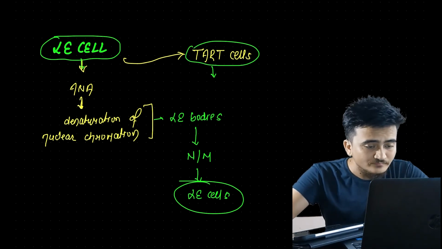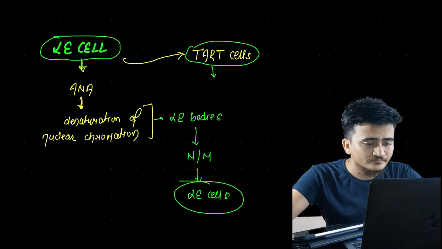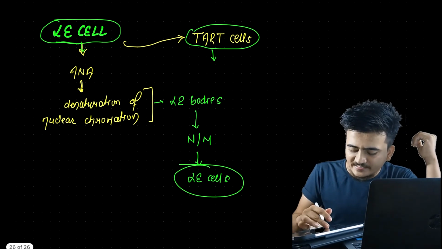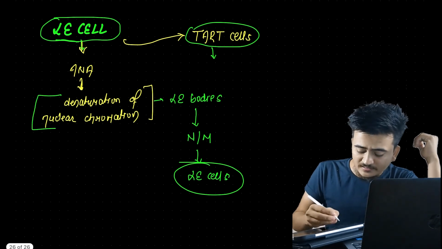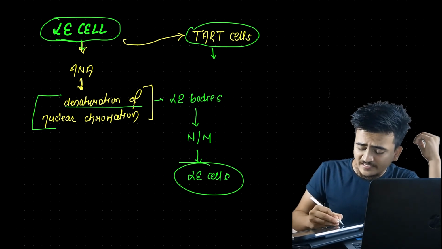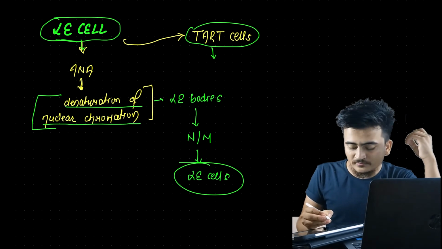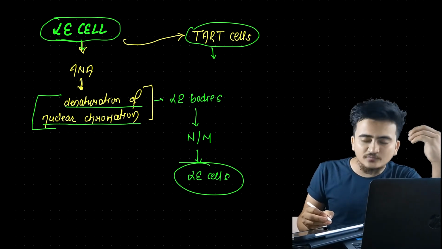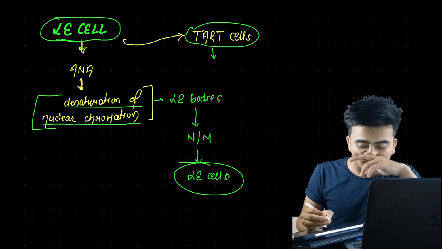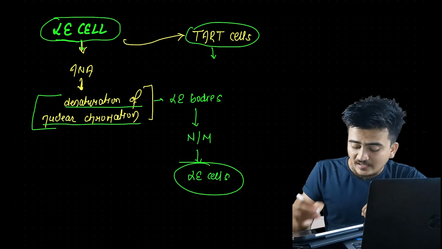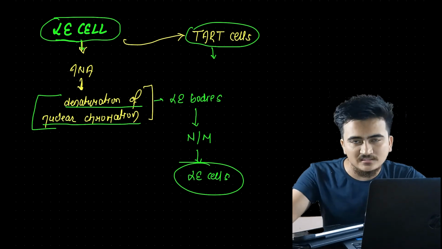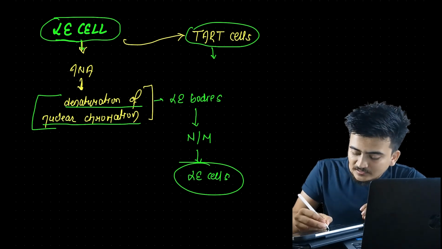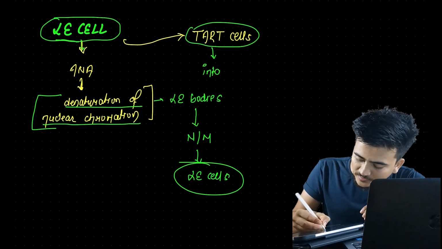These TART cells. Okay, now these LE cells were having denatured nuclear chromatin, that were destructed. But these TART cells are the same as LE cells, except here they will have intact nuclear chromatin, right?